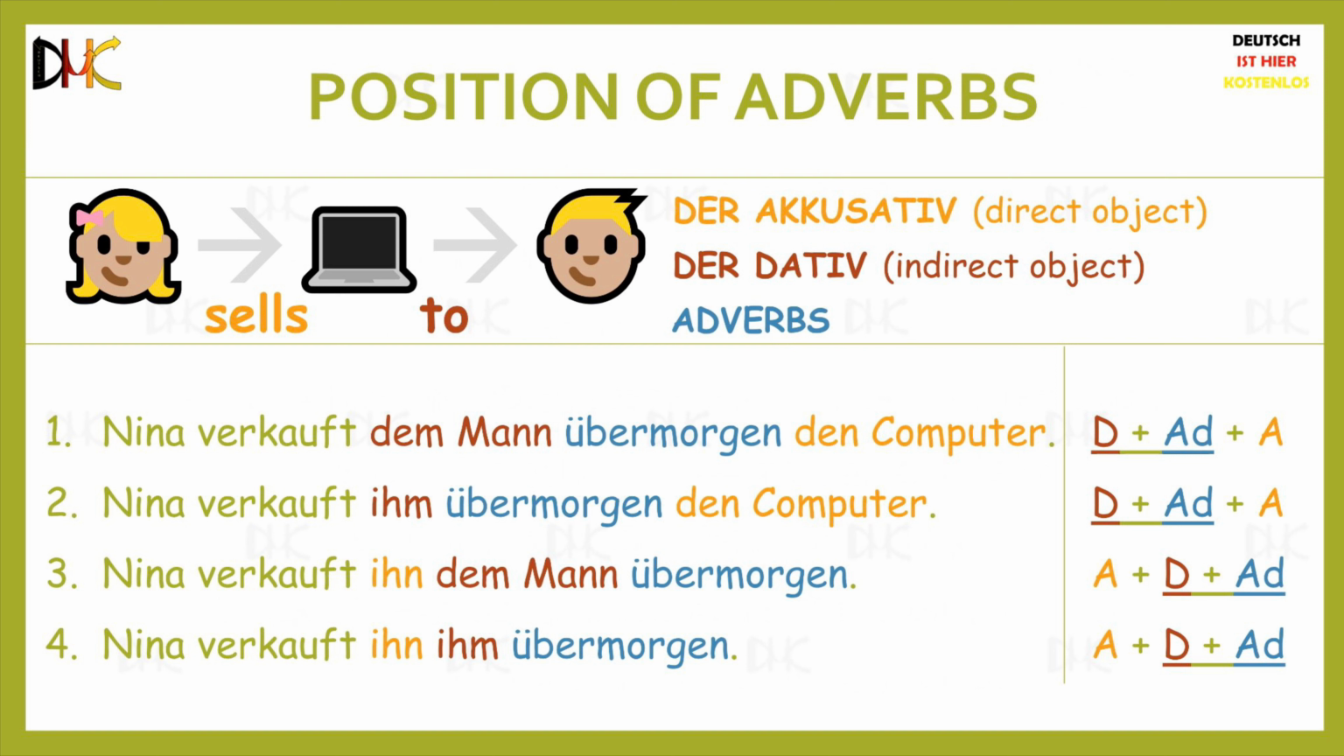Although I have used only one adverb, übermorgen, which is an adverb of time in this example, there could be multiple adverbs at the same position. The order within the set of adverbs remains the same as what we had seen in L5, that is, the adverb of time comes first and the adverb of manner comes second. We have not covered other types of adverbs as of now, so you need not worry about them.